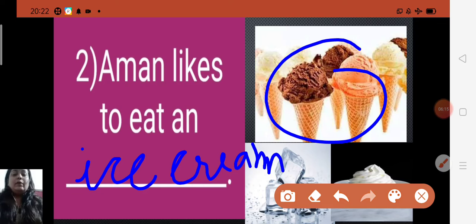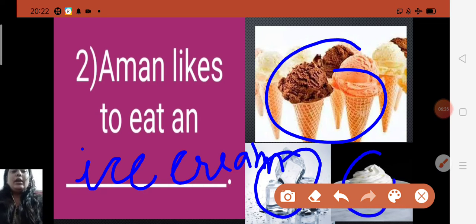Okay, but here I am talking about this word, which is formed by two words: ice, you can see, ice plus cream. Whenever you add them together, it makes a new word, that is, ice plus cream is equal to ice cream. Okay, children.